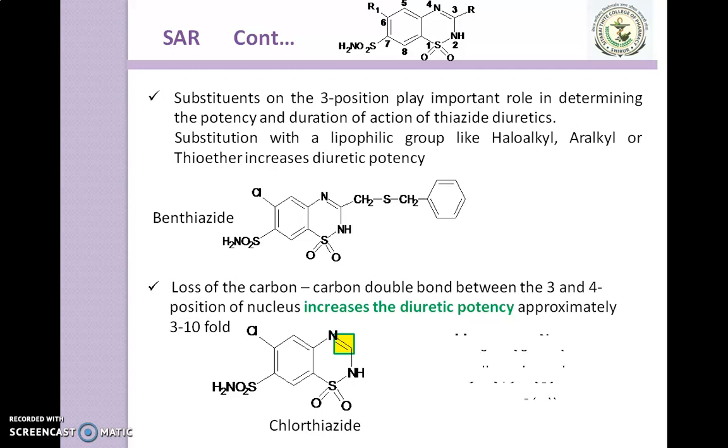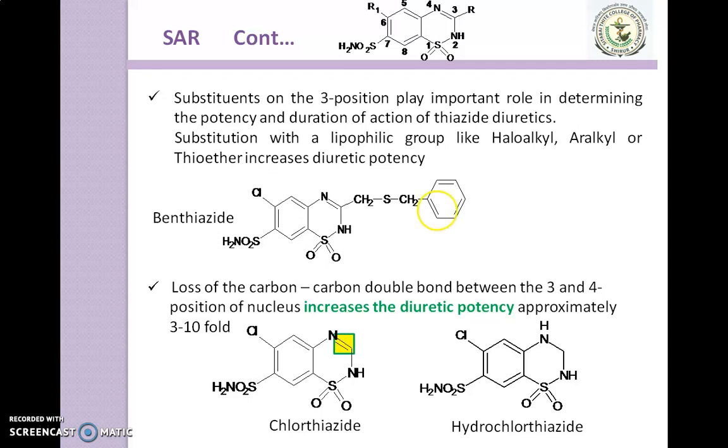On removing this double bond, hydrochlorothiazide is formed, and it has increased diuretic action compared to chlorothiazide because of removing the double bond between the third and fourth position. And to this removed double bond, if you attach a substitution at the third position, then it also gives more diuretic potency.